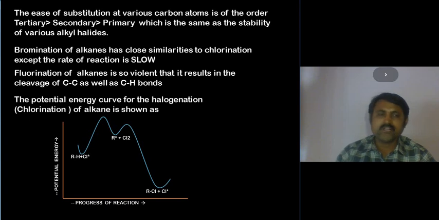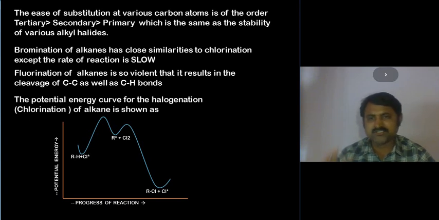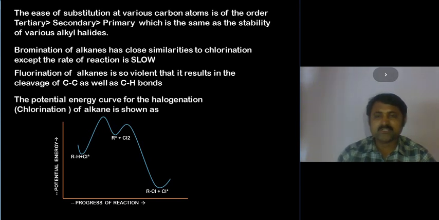Fluorination is not a slow reaction; it's a violent reaction which leads to the cleavage of C-C as well as C-H bonds. The potential energy curve we observed cannot be easily applied to fluorination, so it is only possible with chlorination in the presence of sunlight.